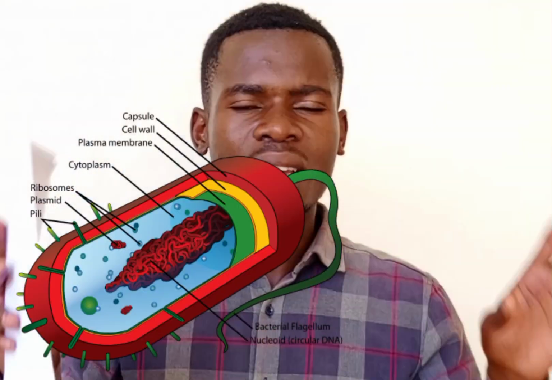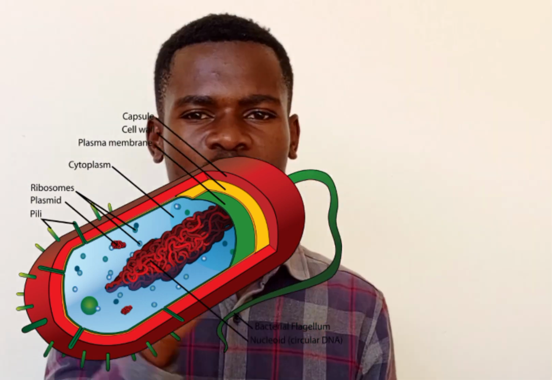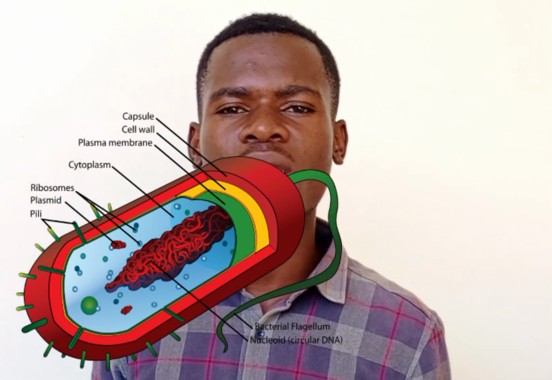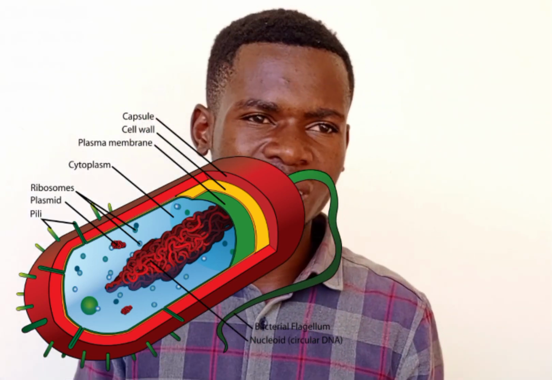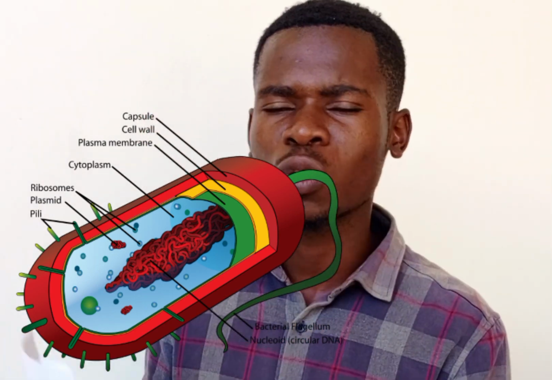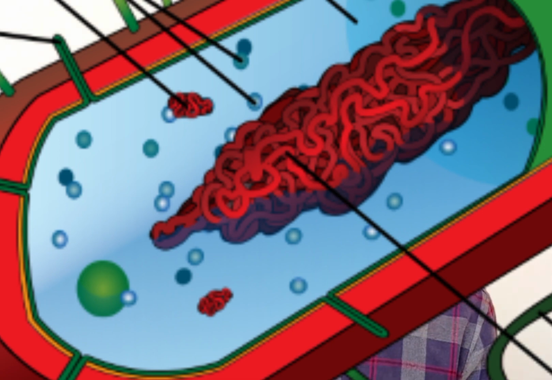Therefore, when we talk about the structure of a bacterium, we look at it having the slime layer, which is the outer covering. It is in form of a cell wall. Inside the slime layer we have the cell membrane, and the cell membrane encloses the fluid portion of the bacterium, which we call the cell cytoplasm or the bacterium cytoplasm.